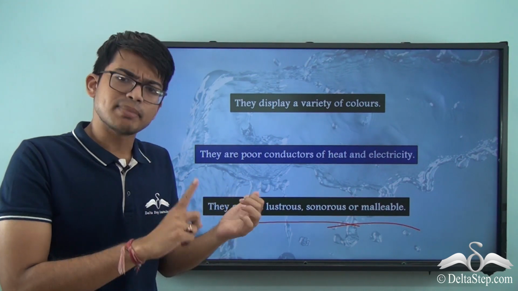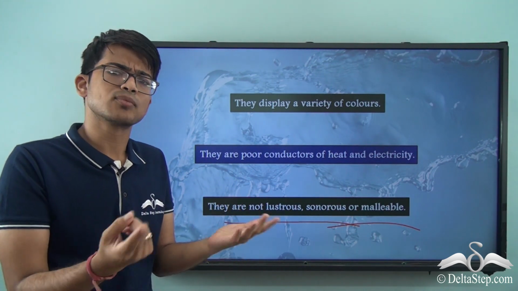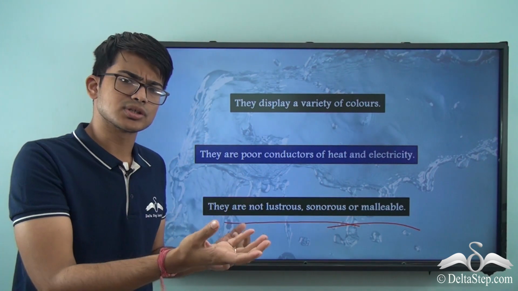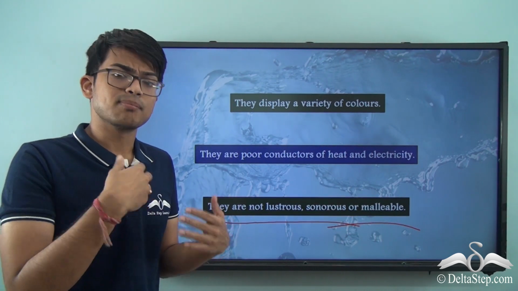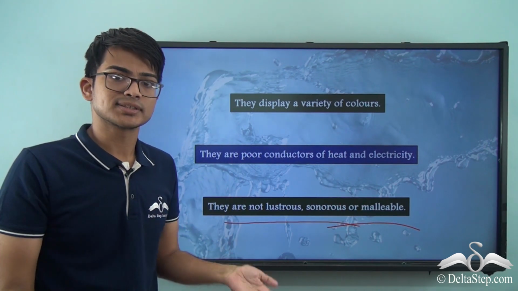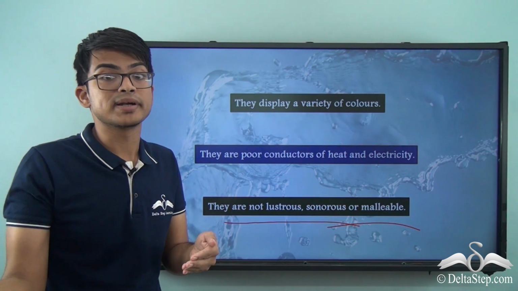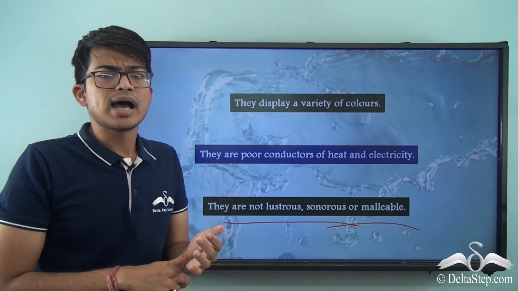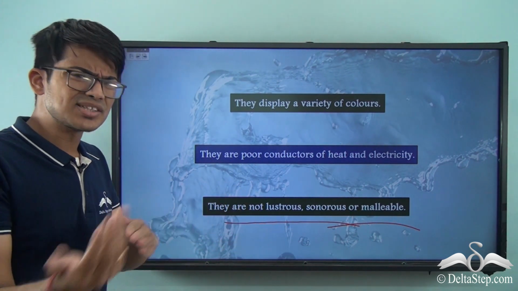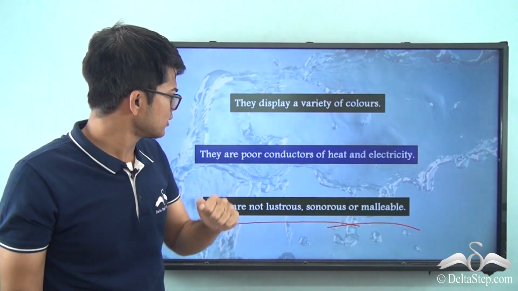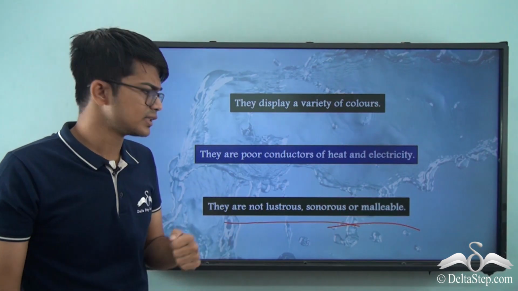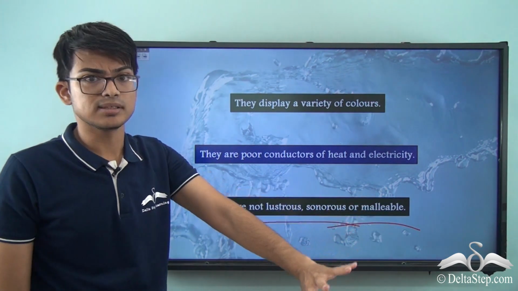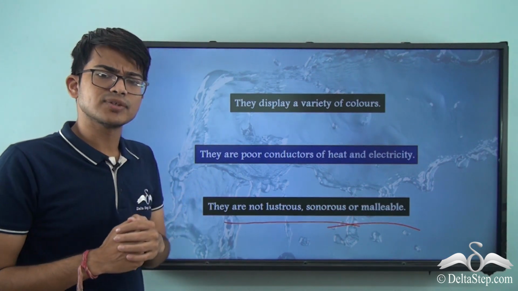So first of all, we studied metals like gold, silver, aluminium, copper, etc. They have specific features. We discussed the features: they are lustrous, they can conduct electricity, they're malleable, ductile, and sonorous. And on the other side, we talked about non-metals like hydrogen, oxygen, bromine, chlorine, etc., and their features. They're just the opposite of metals: they display a variety of colors, they're poor conductors of heat and electricity, and they're neither lustrous nor sonorous nor malleable. Okay, so these are the takeaways from this video.